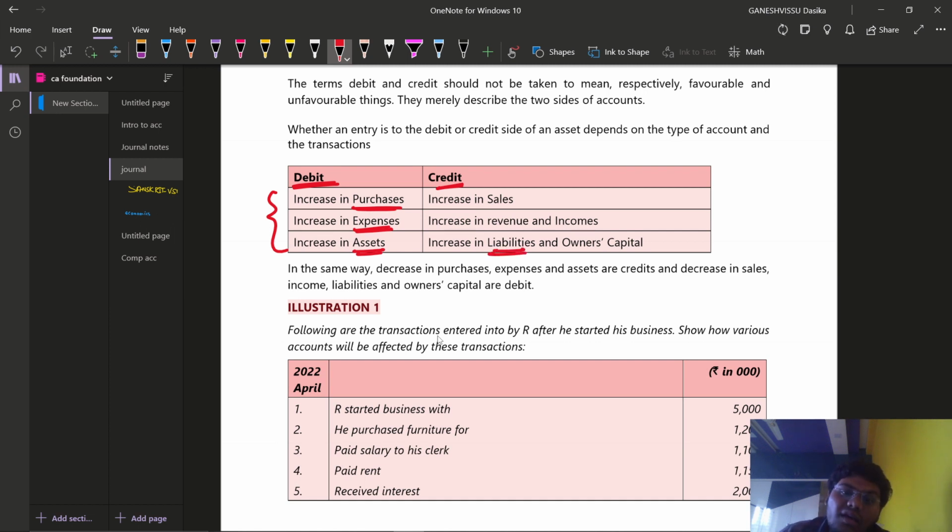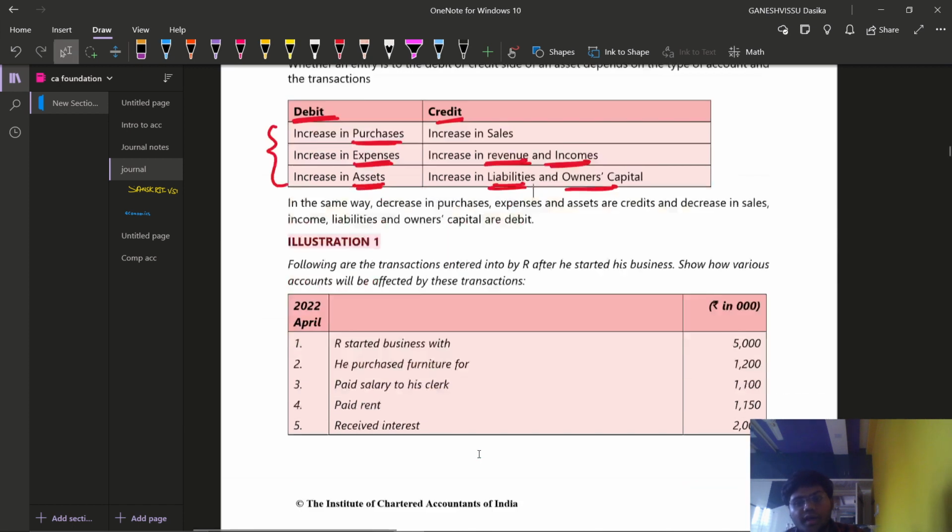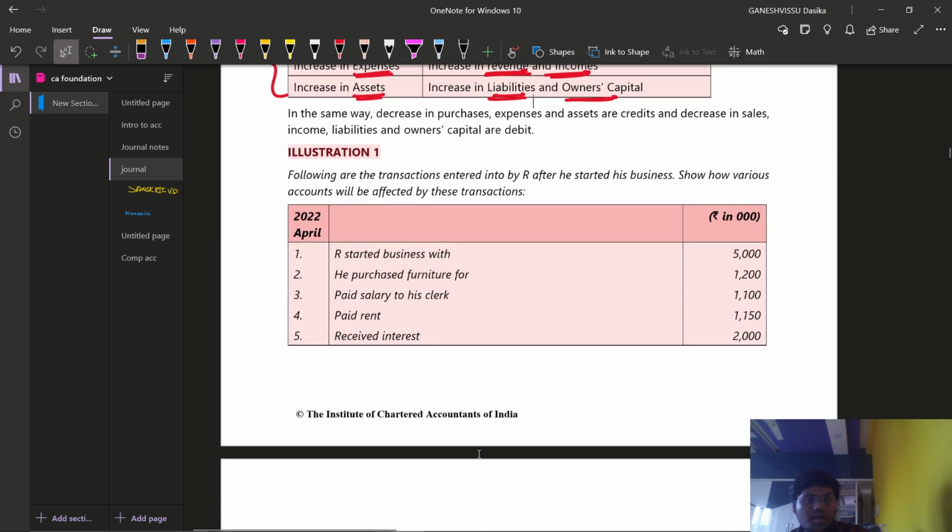Whenever there is an increase in liabilities and capital, we credit. Whenever revenue and incomes increase, we credit that income account. Whenever sales increase, we credit the sales account. That is why, when goods are sold, debit the cash account and credit sales, we write our journal entry. This is how we can understand our journal.